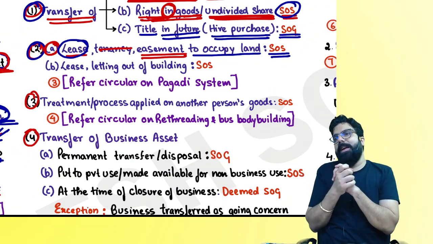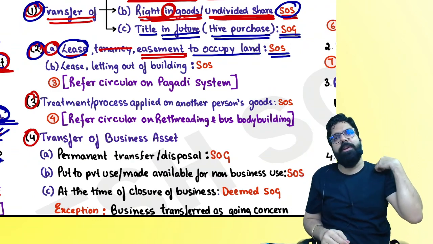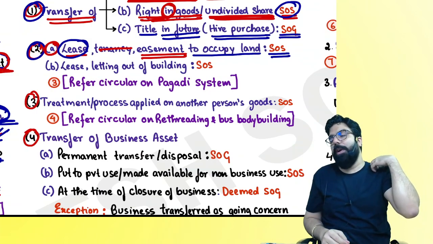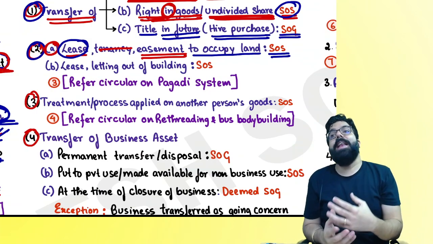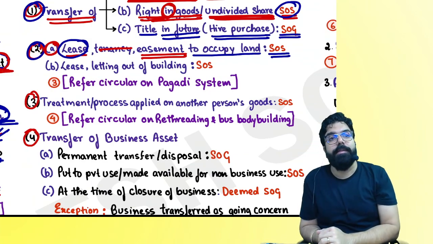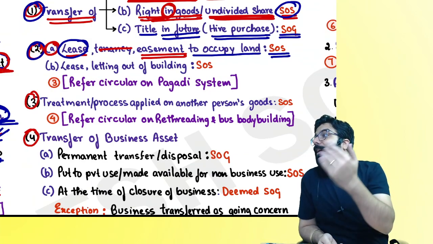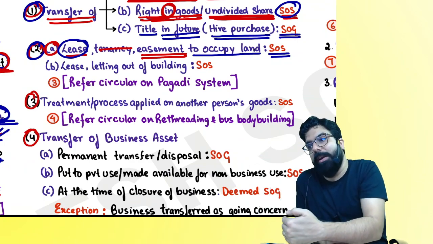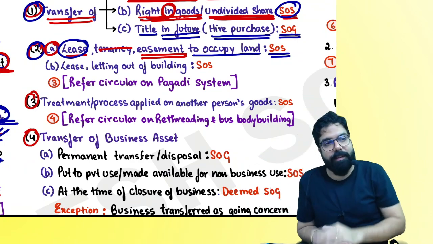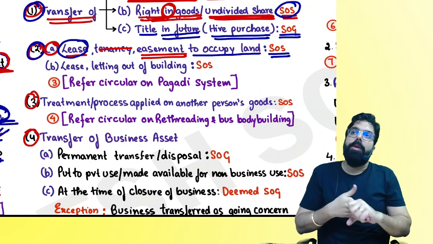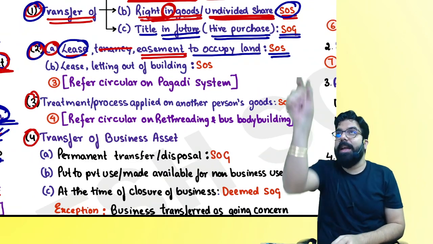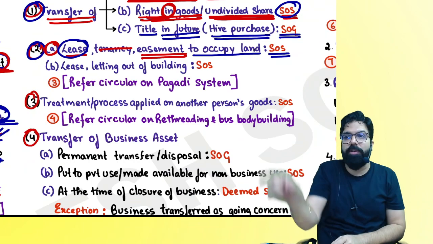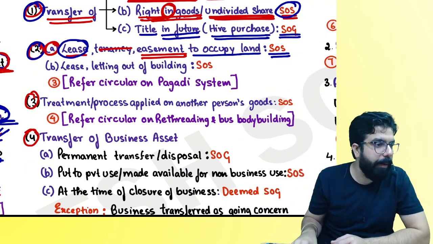People, I had a land. I gave it to you on rent. Am I giving you goods or service? Louder. I had a land. I gave it to you on lease. Service. Rental is generally a term for less than 12 months, less than 1 year, and more than 1 year is lease. Are we all clear? I gave an easement on my land. Supply of goods or supply of service? Is my point clear to all?